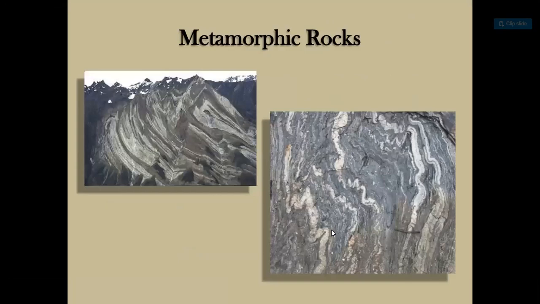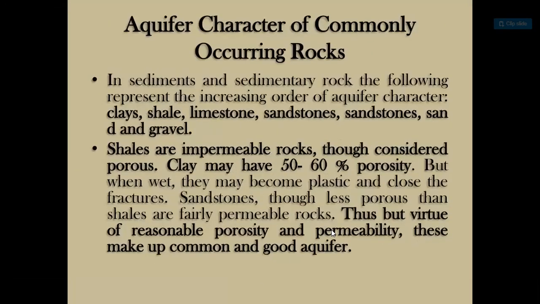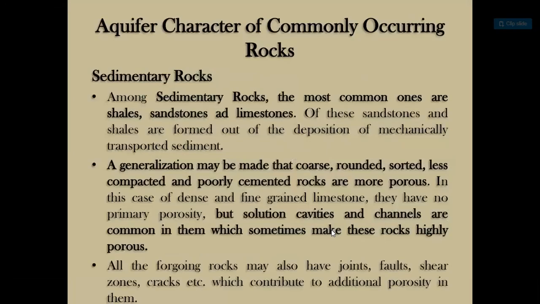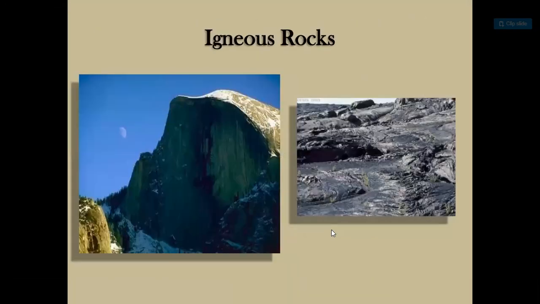This is the metamorphic rocks. This is the sedimentary rocks. This is the igneous rocks. So groundwater may flow through igneous, sedimentary, or metamorphic rocks. We don't know, but we can identify the formation and the depth of the groundwater.